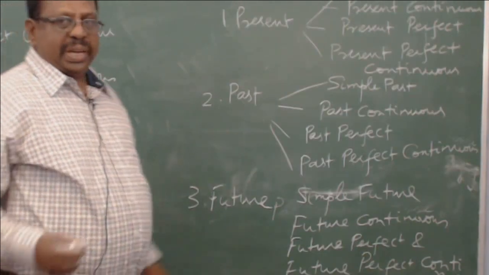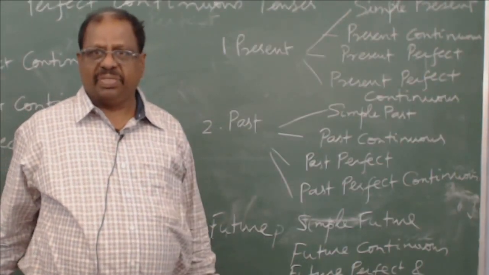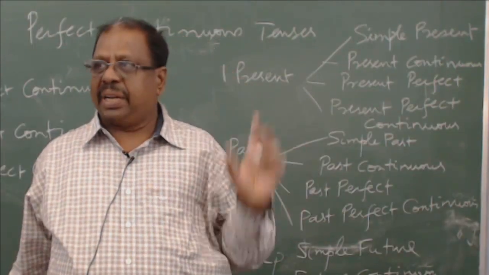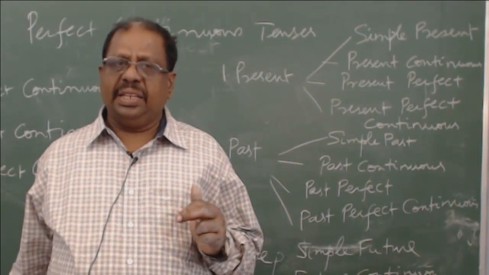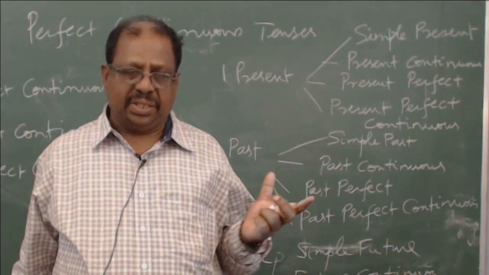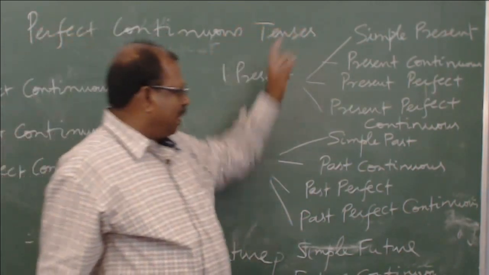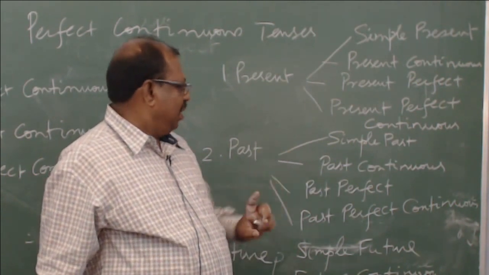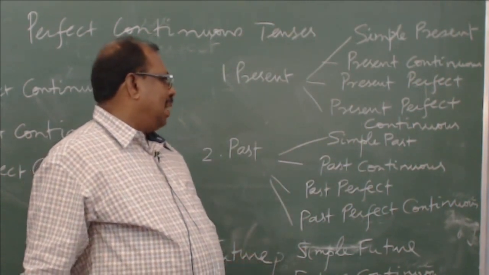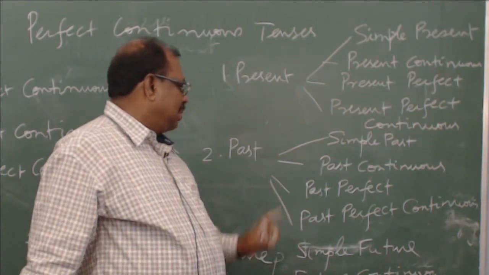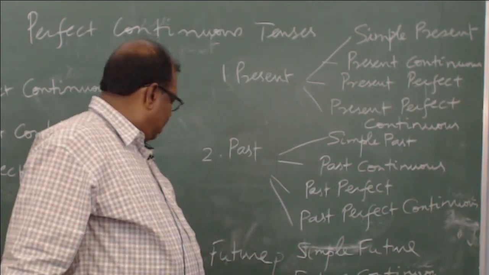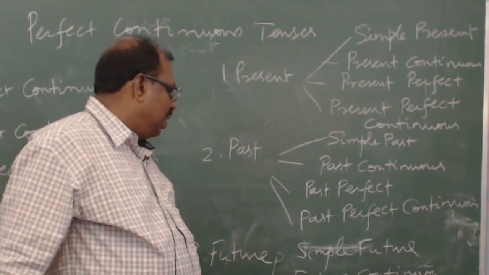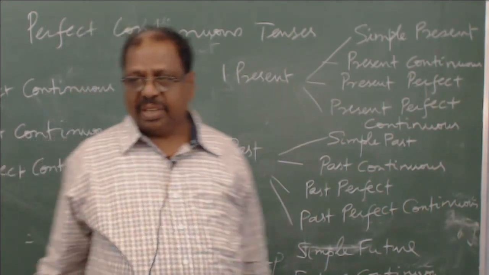So friends, today we have seen the basics of tenses, and to summarize, there are three broad categories of tenses. Under each category there are four tenses. So you have simple present, present continuous, present perfect, and present perfect continuous. Similarly, simple past, past continuous, past perfect, and past perfect continuous. Then the future also, again: simple future, future continuous, future perfect, and future perfect continuous.